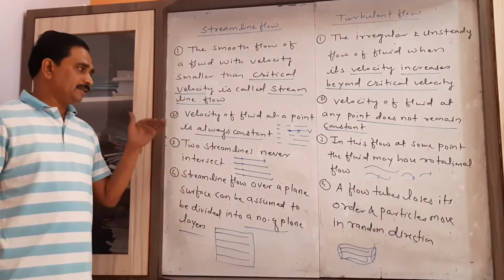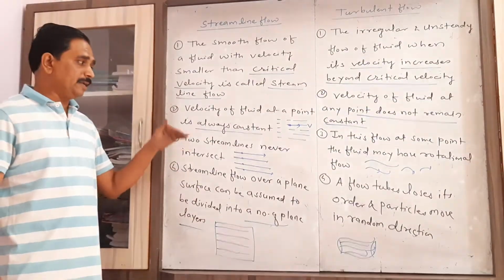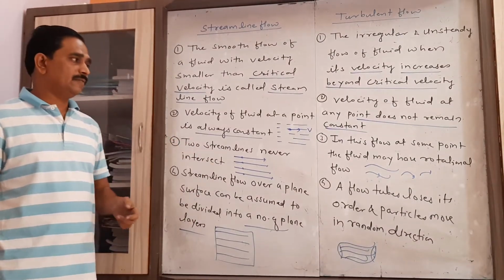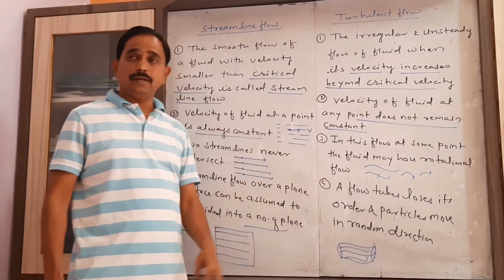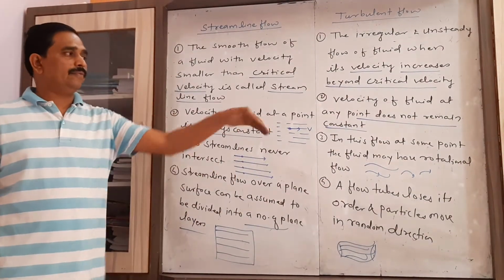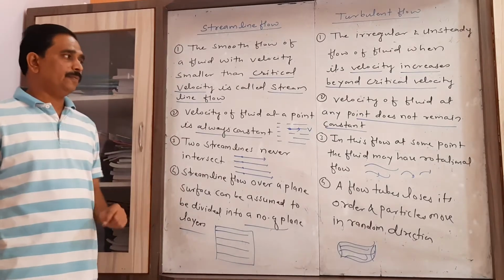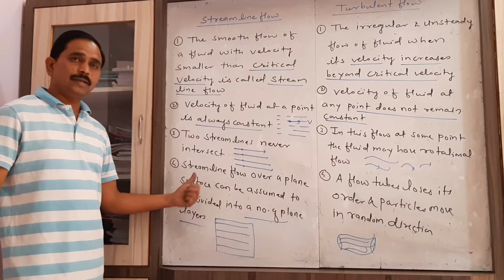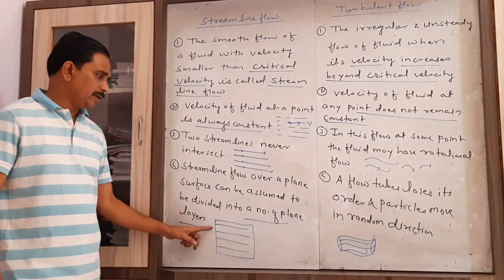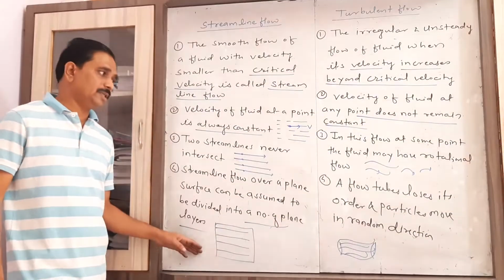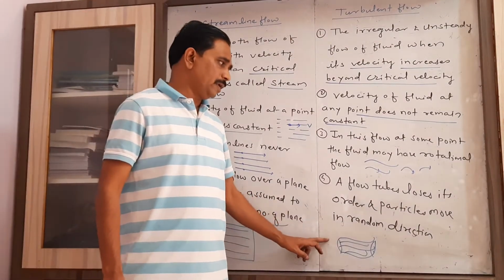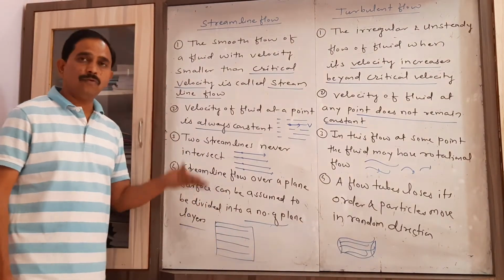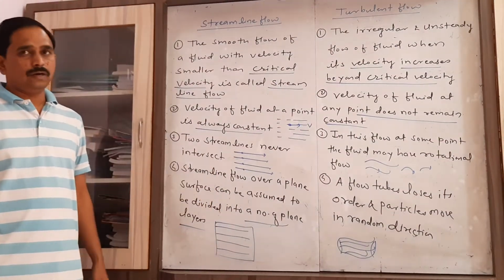Here, whether the streamlines intersect with each other or not: in streamline flow, streamlines never intersect with each other. Here there may be the possibility of intersecting as they flow randomly. So in this flow, the fluid may have rotational flow. In streamline flow, when we consider the different layers, they are parallel to each other. And here, as particles move in random direction, the flow tube loses its order.